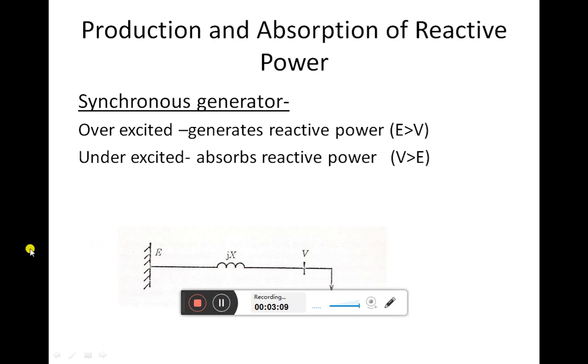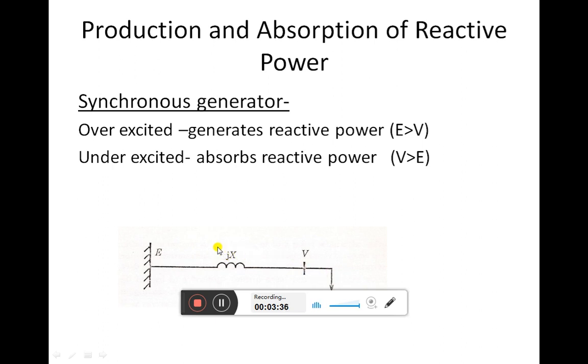Now let us see how this synchronous generator contributes to production and absorption of reactive power. Here we can see this figure. In this figure, E represents the EMF induced in the generator. The reactance X represents the synchronous reactance of the generator, and V is the voltage at the terminal of the bus bar where this generator is connected, and this is the load connected.